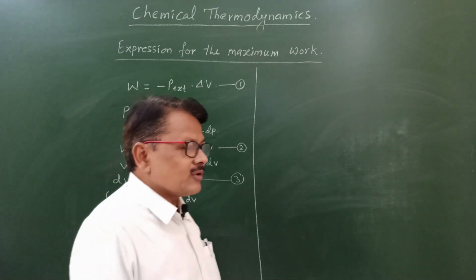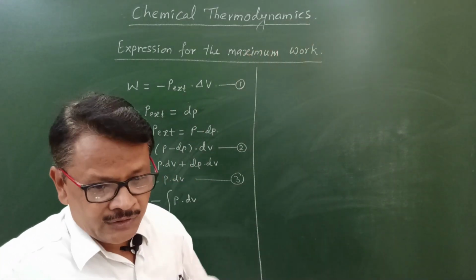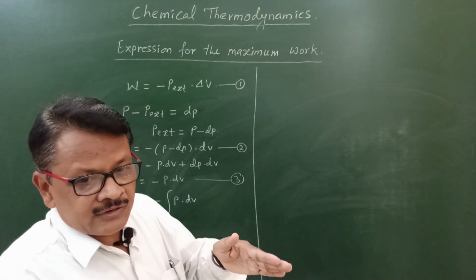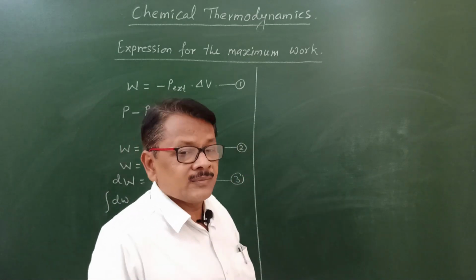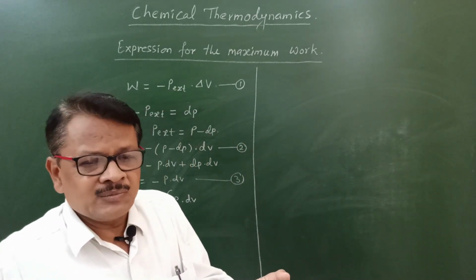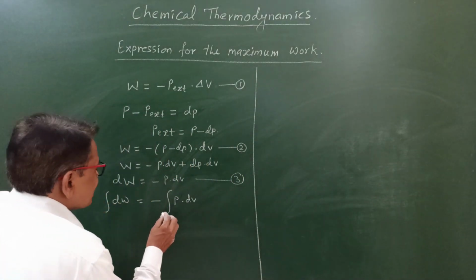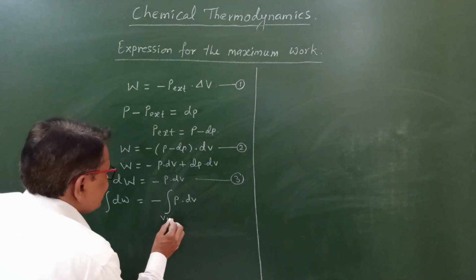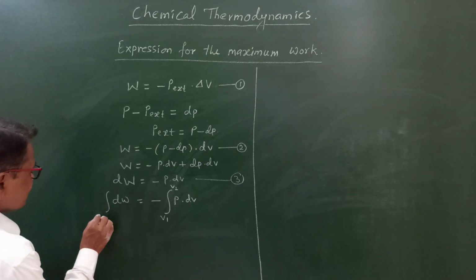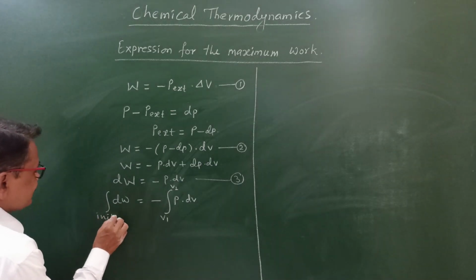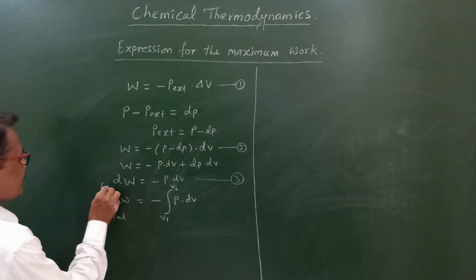When gas expands from initial volume V1 to final volume V2, in between these, an infinite number of steps take place, and in each and every step the work obtained is minimum. So here we have to apply the condition of initial volume V1 and final volume V2.